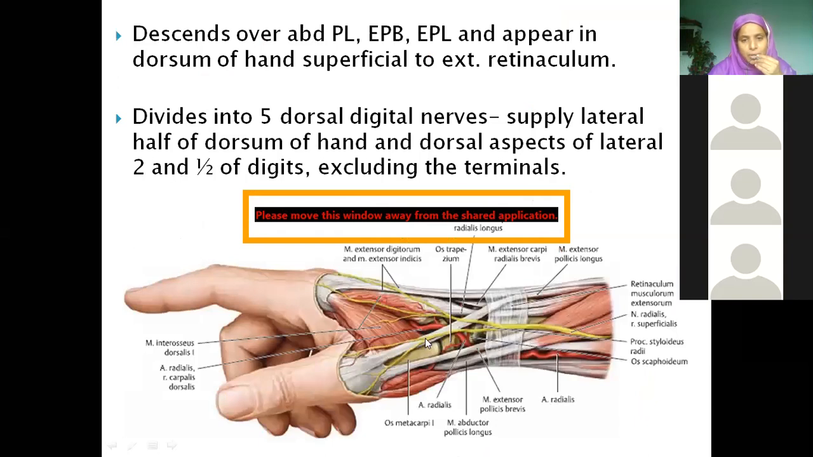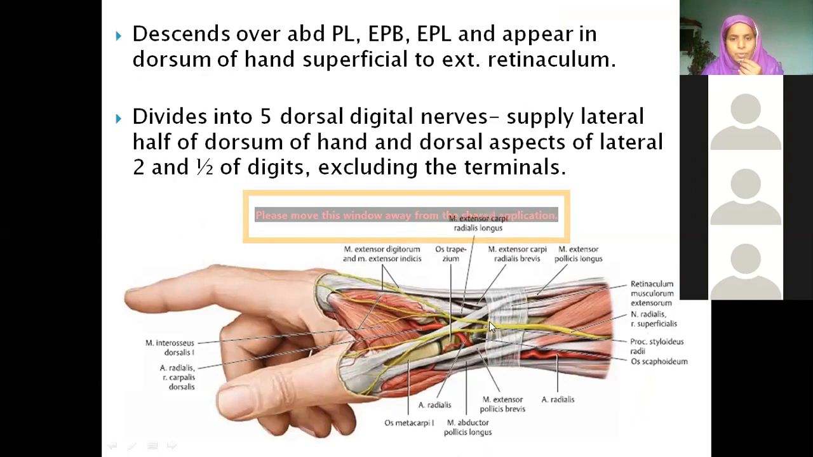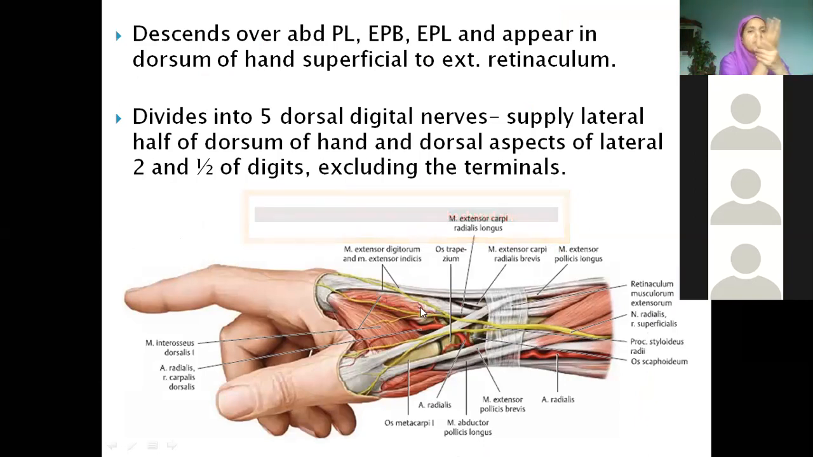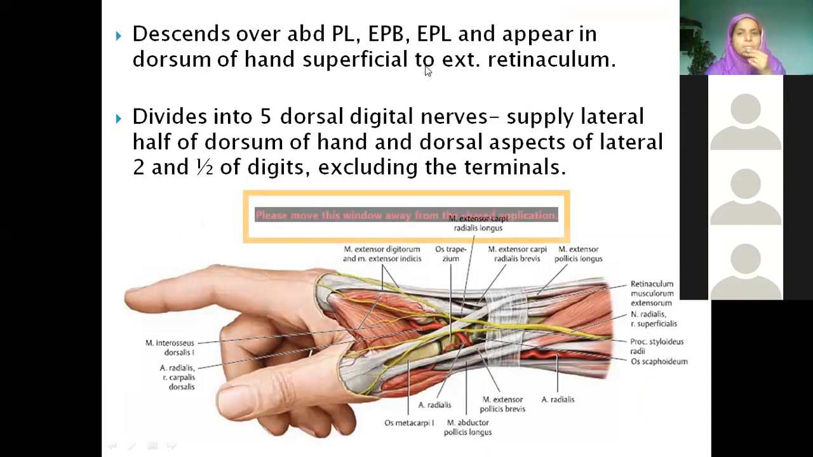Do you remember the anatomical snuff box? There, the chief content you saw was the radial artery, where we check the radial pulse. Now see here, this nerve is the superficial branch of the radial nerve. It is now entering into the dorsum of the hand. It descends over abductor pollicis longus, extensor pollicis brevis, and extensor pollicis longus. It goes like this and appears in the dorsum of the hand, superficial to the extensor retinaculum.